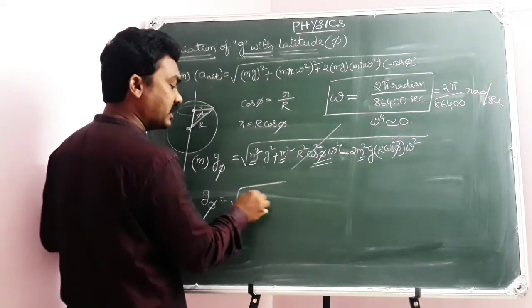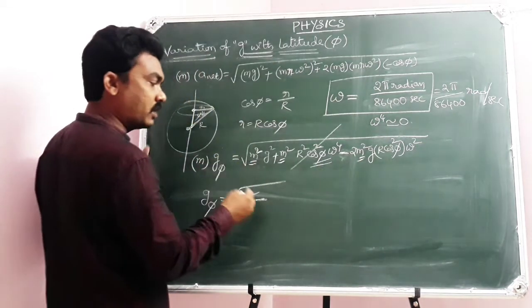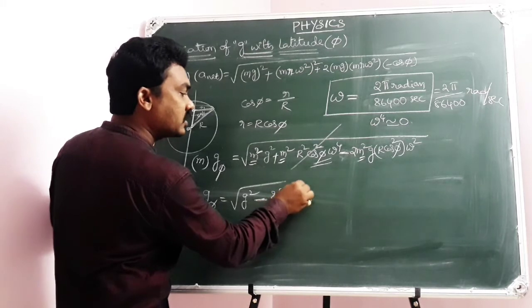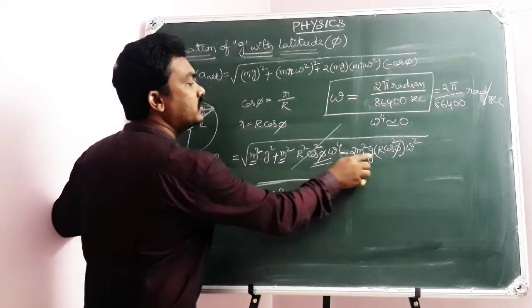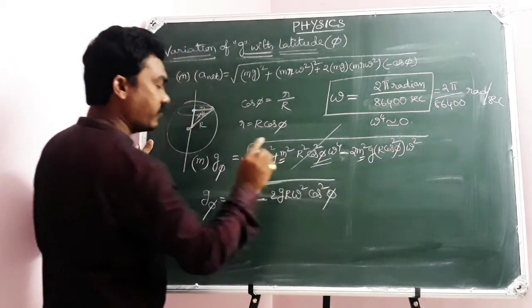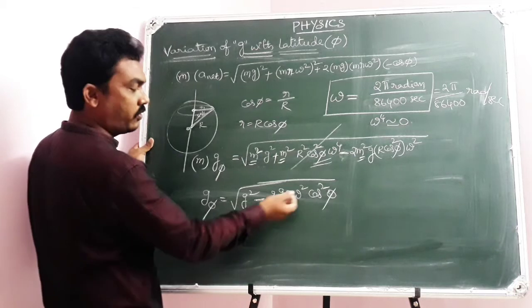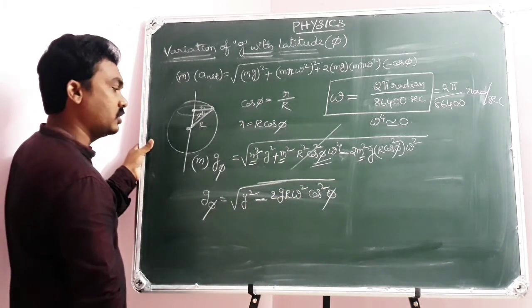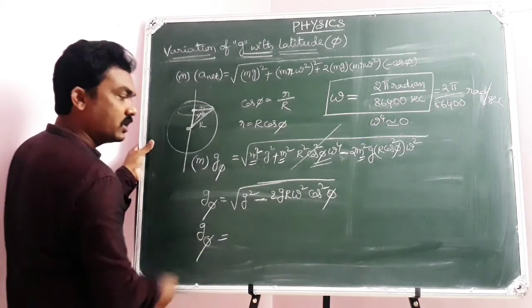So minus second term, 0, third term. M square taken as common has gone out. 2g capital R omega square cos square phi, written in order. But don't say omega square is to be neglected. If omega square is neglected, then g square equals g phi, so there is no use. So g phi is equal to now.